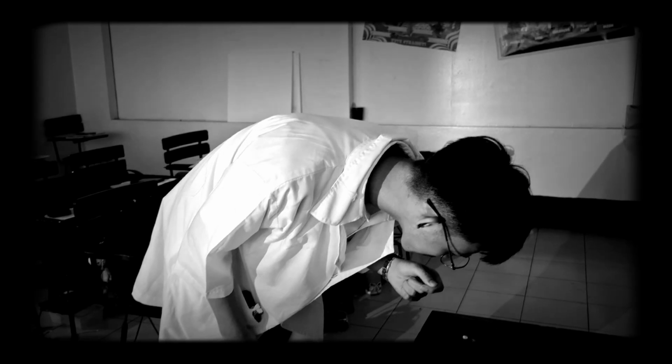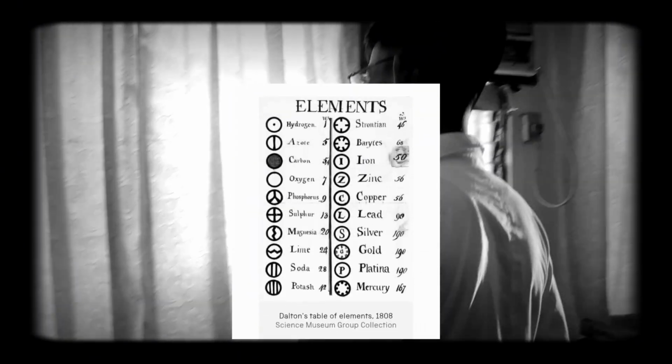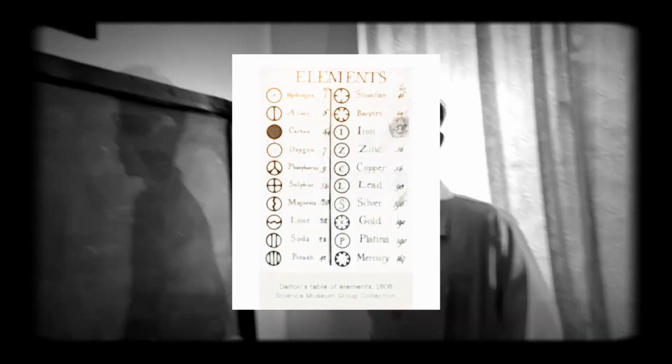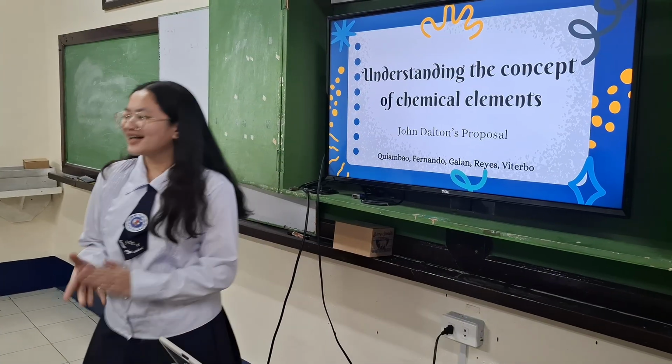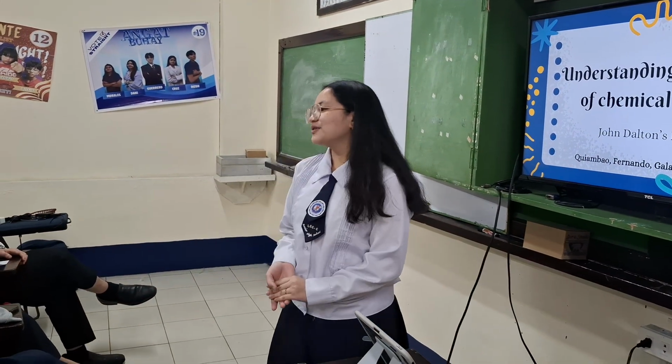How can these particles be split in two? Such a strong bond. Thereafter, he concluded that atoms are indestructible particles that cannot be created nor destroyed through chemical reaction, which led to the proposal of 20 elements from this atomic theory. But there's more. That's only a glimpse of what we are going to present today.